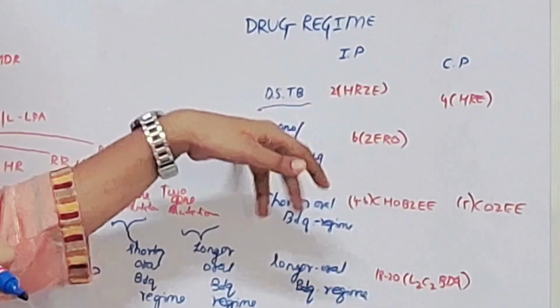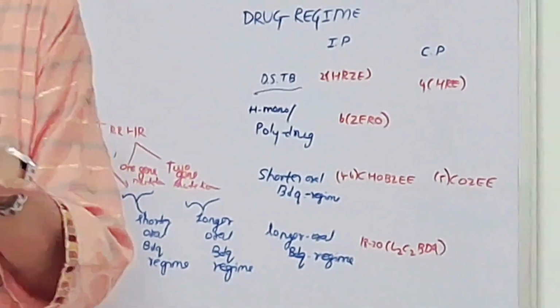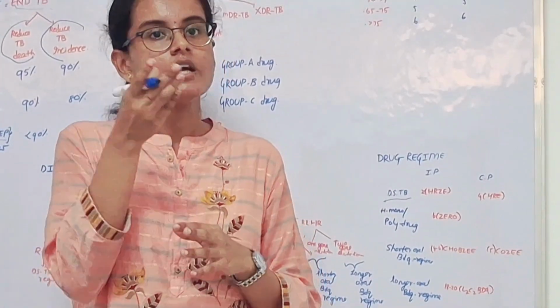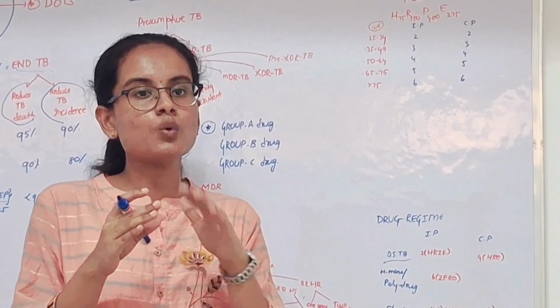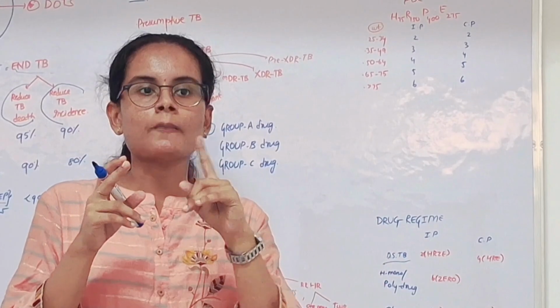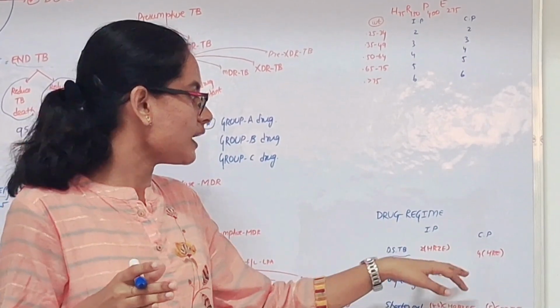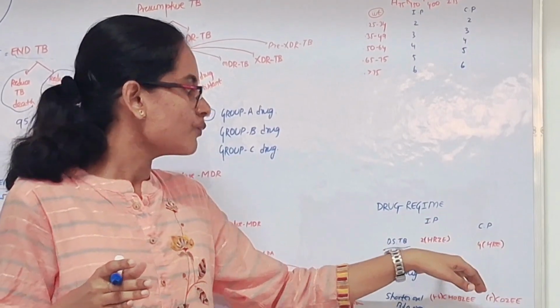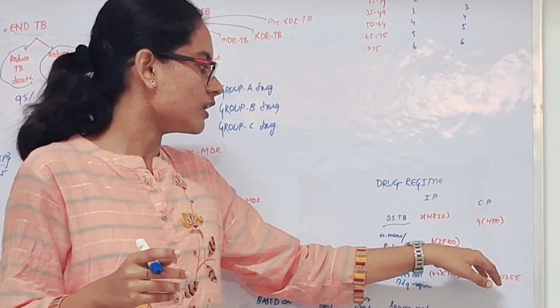Then a patient is called H mono or polydrug resistant. What do you mean by H monodrug resistant? The patient is resistant to the isoniazid group of drugs, and polydrug resistant is the patient who is resistant to any group of drugs not including isoniazid and rifampicin. So undergoing treatment for 6 months of pyrazinamide, ethambutol, rifampicin and levofloxacin.